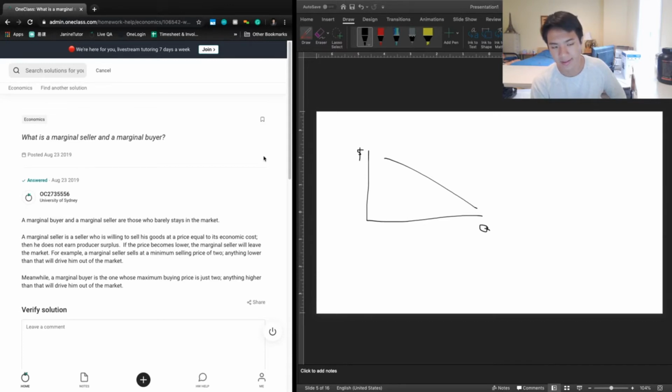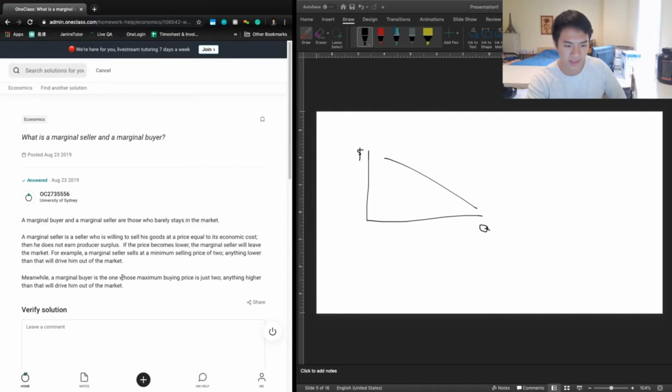And on the buyer side, who is the last person to buy, the least willing person to buy this good at this price, who's still buying the good? That's the person who earns no consumer surplus from buying this good because the current price is his exact willingness to pay. Everybody else who's buying might be willing to pay more, but this marginal buyer is the last person who entered the market at this price point. So that's what the marginal seller and marginal buyer refer to.